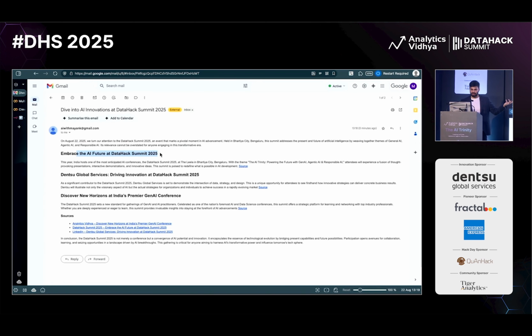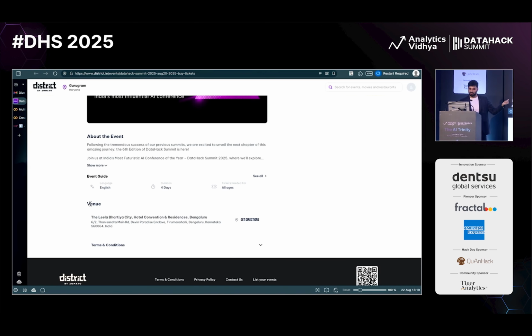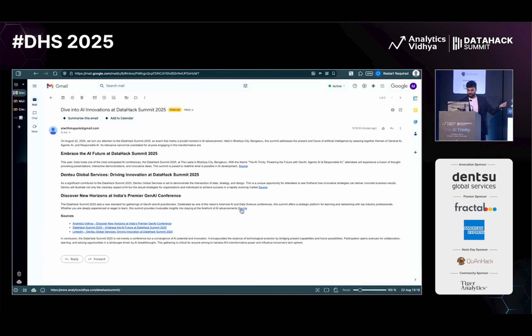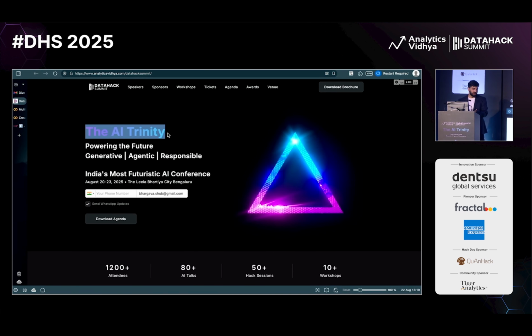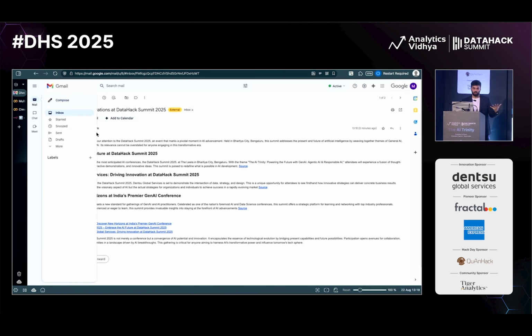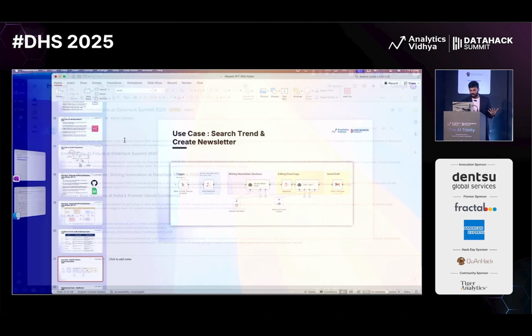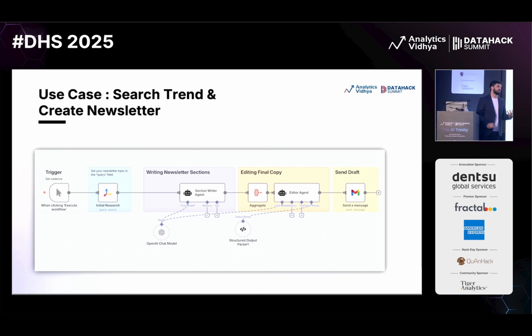So embrace the AI future, all these things. It is giving the link as well, the source. So we can go on district and see everything. Similarly, I can go on, let's say, this new thing. This is the second link, the exact website. So it has scraped that in real time, right? Tomorrow, when there will be new updates, it will be able to do that as well. So that's the whole idea with respect to creating this. And everyone, I hope, will be able to understand how difficult it would have been if we were doing it manually or via code as well.